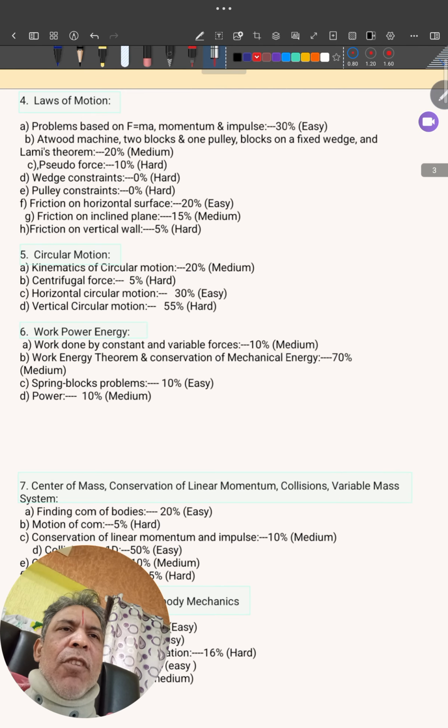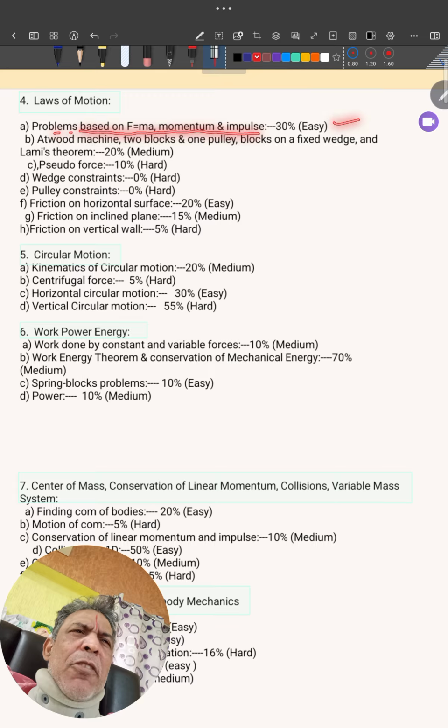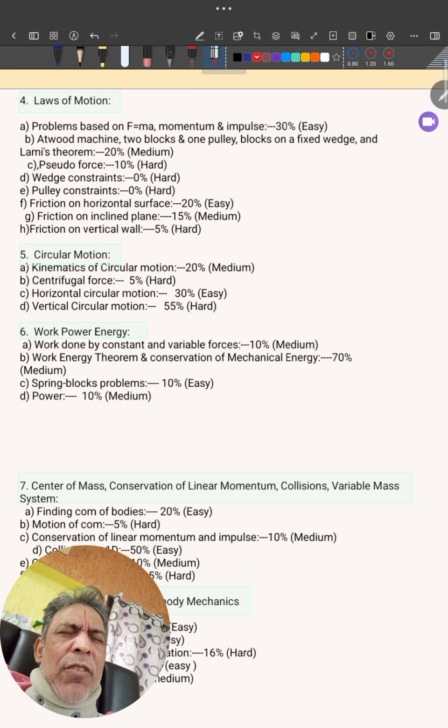So now we'll similarly explore the other chapters. I'm bringing here laws of motion. In laws of motion, problems based on F equal to ma, momentum and impulse are very easy. This is just Newton's law. F equal to ma, force acts on a body, time varying force, or force varying with the distance covered. Then what is the speed? What is the displacement? Just based on kinematics, a very easy topic, and this will carry 30%.